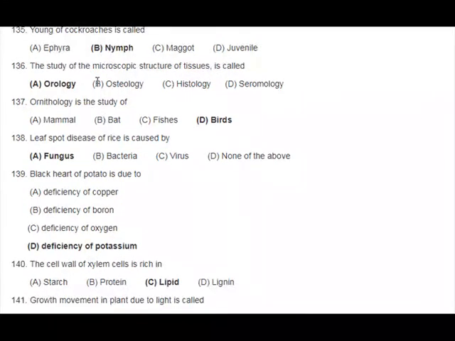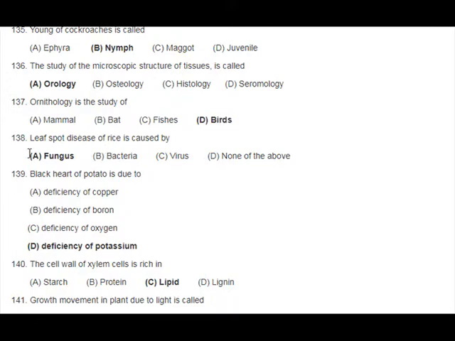136. The study of the microscopic structure of tissues is called: A. Orology. B. Osteology. C. Histology. D. Serology. 137. Ornithology is the study of: A. Mammal. B. Bat. C. Fishes. D. Birds. 138. Leaf spot disease of rice is caused by: A. Fungus.